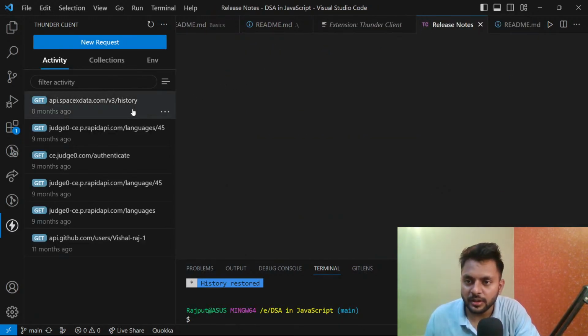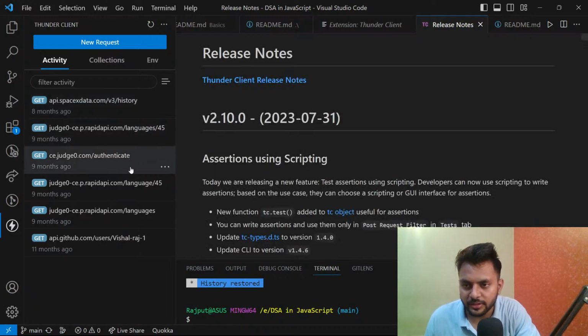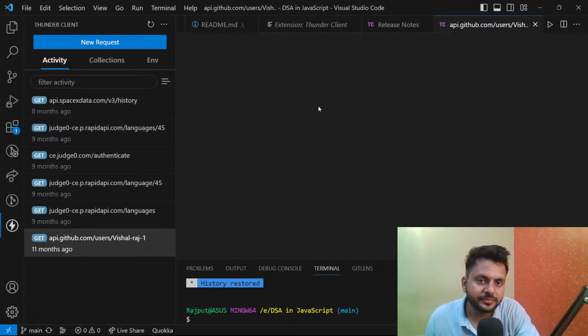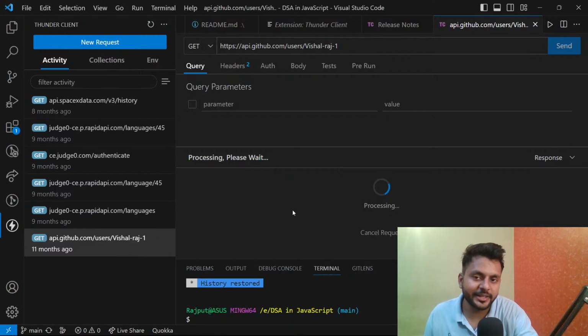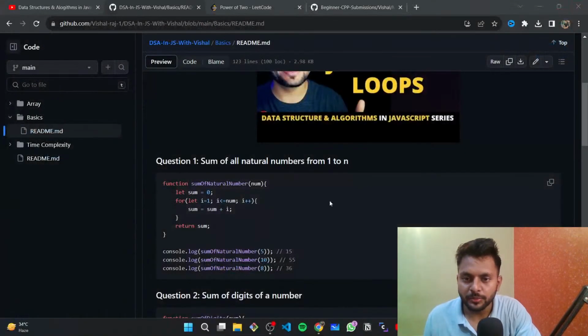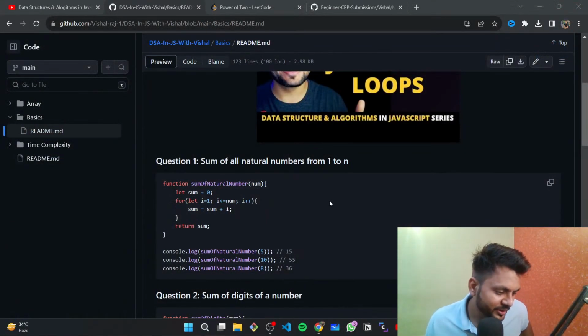So here, if I show you some basics, let me show. Okay, so let me show this one. Here, if you see, this is my API, I'm doing this GET request, and if I send, I get the data. So I can test something like that. But again, this is for DSA, so I don't want to show the data and all. So yeah. Any other question?